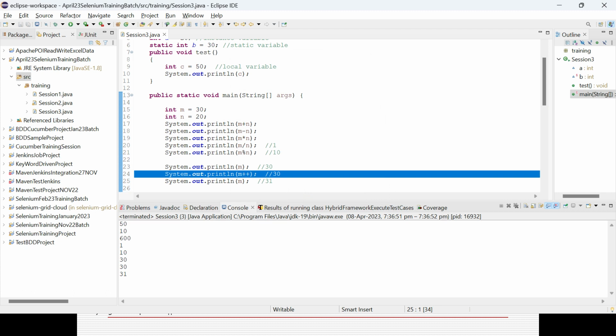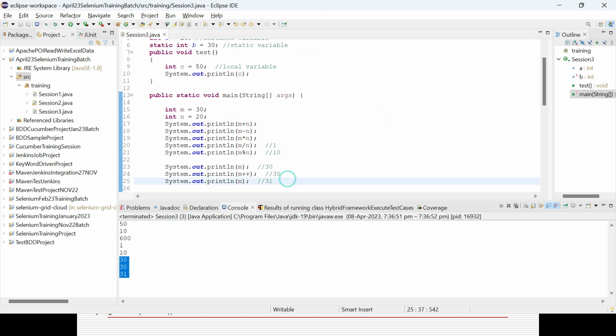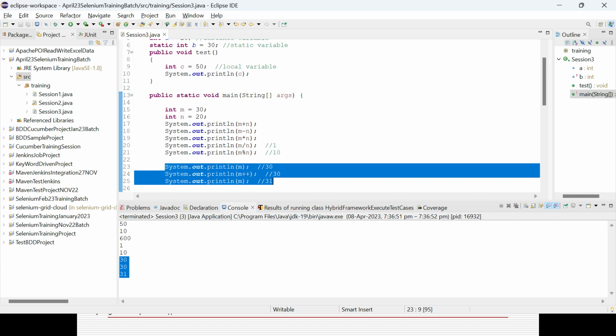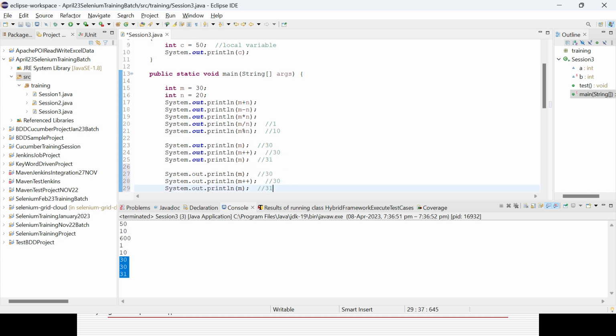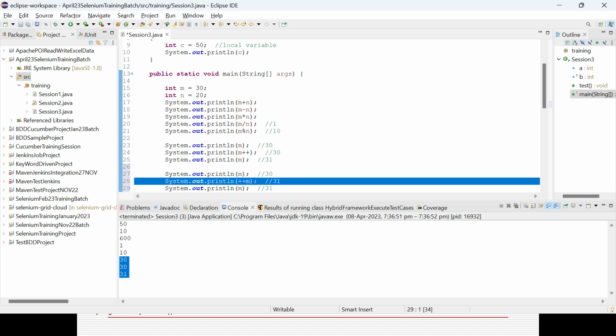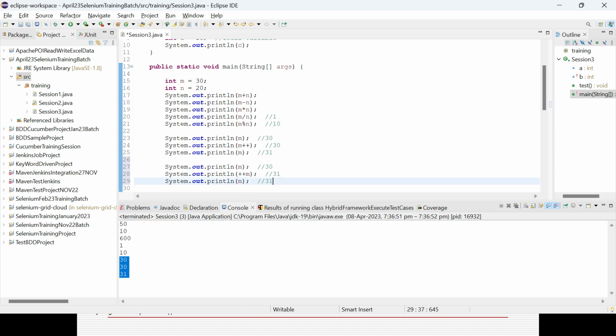And there is another concept called pre-increment, where it will be incremented first, then printed out. Similarly, you can use the decrement, in a similar way, pre-decrement or post-decrement. So here it will print 31 because it will be incremented first, then display the value, and the next time the new value is already held, so it will give you 31.